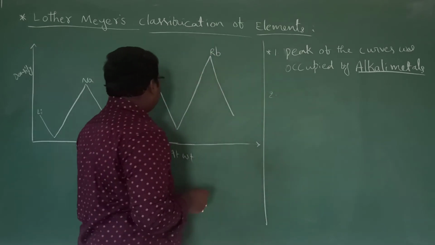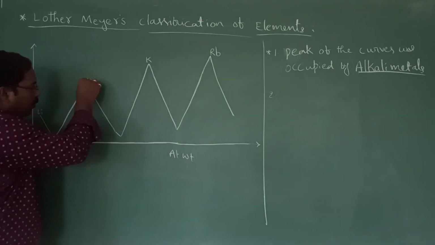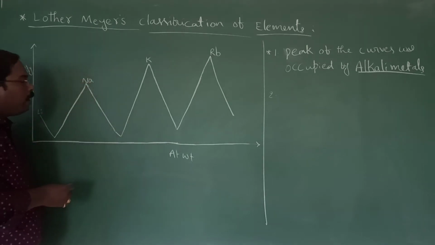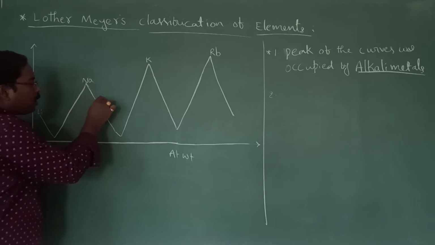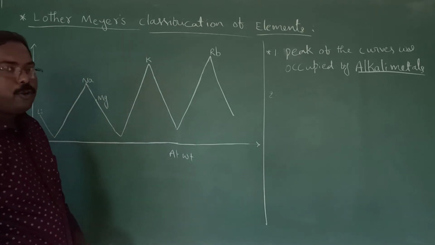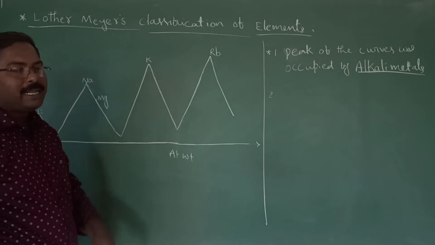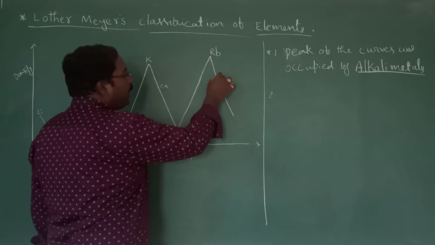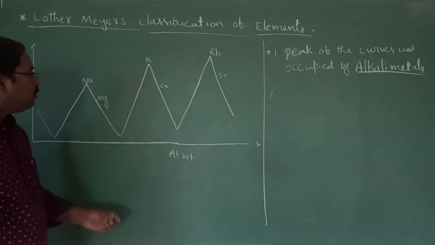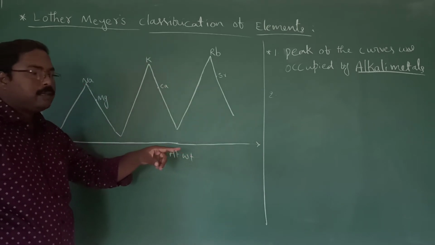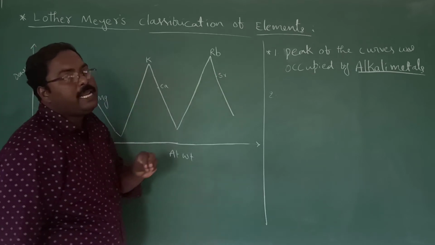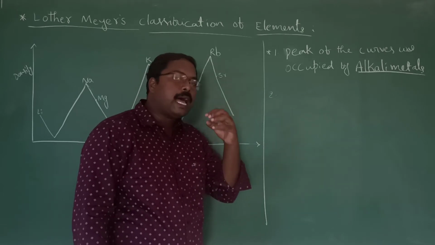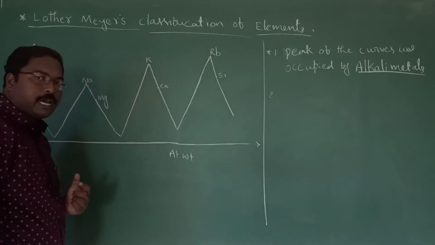Now, the descending portion of the curve. Descending portion means from the peak of the curve and coming down. This descending portion of the curves was occupied by the second A group elements, nothing but alkaline earth metals like magnesium, calcium, strontium, barium. Okay? So what is the location of these alkaline earth metals in the Lothar-Meyer curves?